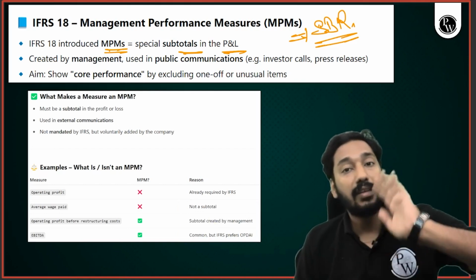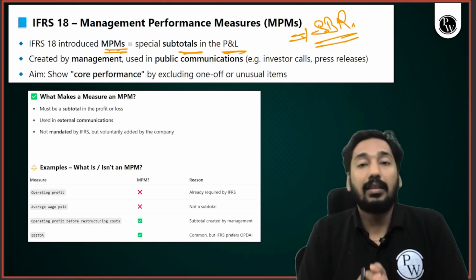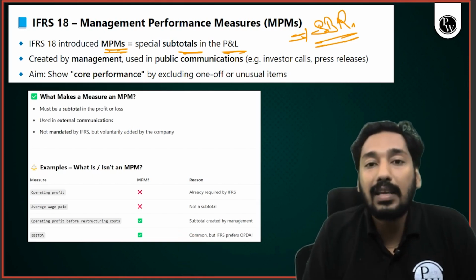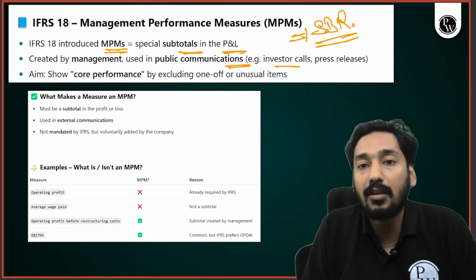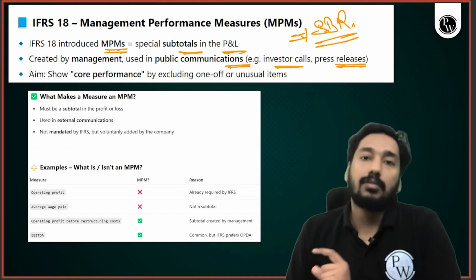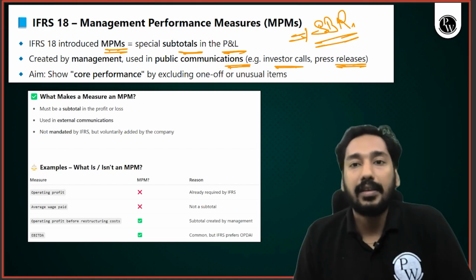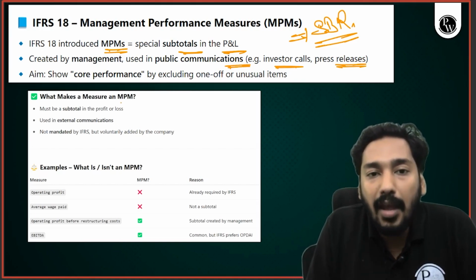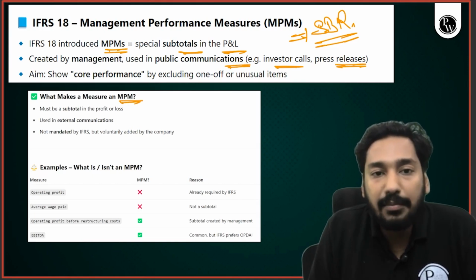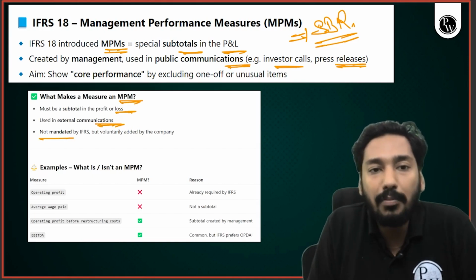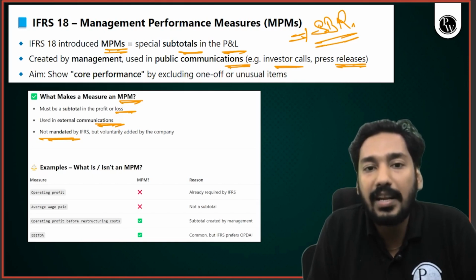IFRS 18 is regulating what they will show in financial statements, but also what they show in other statements, like publications, public and external communication, investor calls, press releases. There also IFRS 18 wants to regulate. It says that an MPM must be a subtotal in the P&L, used in external communication, not mandated by IFRS but voluntarily added by the company.